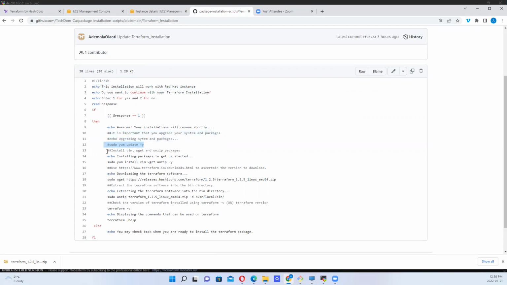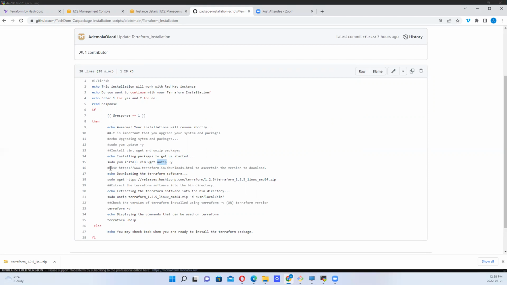Okay. So the next thing we want to do is to install vim, wget, and unzip, right? So these packages will get us started. So these are the packages we are installing. So we are installing vim, because I want to be able to view our files with different colors, right? I want to install wget to be able to get the software that we want to install, right? Then I want to use unzip to unzip that software, okay?